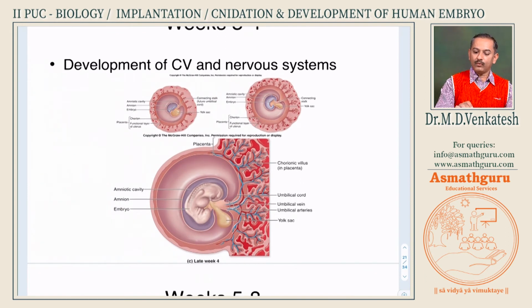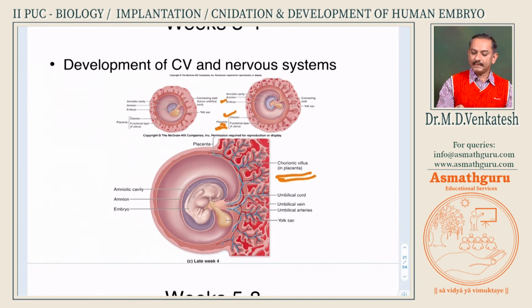Now this is how the embryo starts developing, and these are the future anchoring structures: the chorion, the amnion, and the amniotic fluid, which is going to suspend the embryo. That is going to develop into the future placenta.